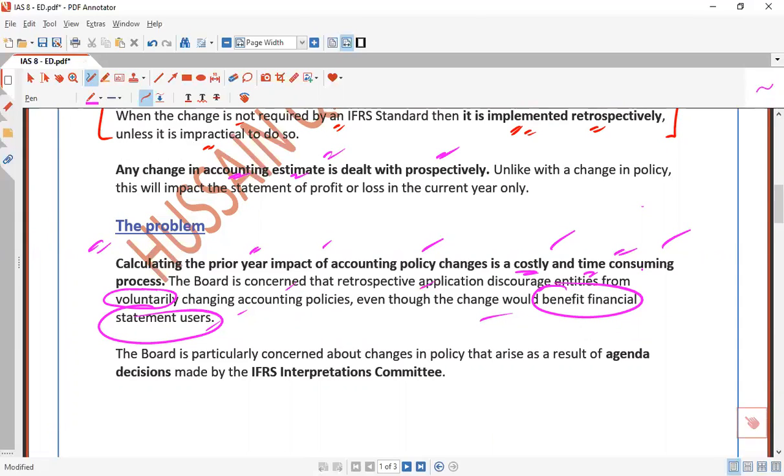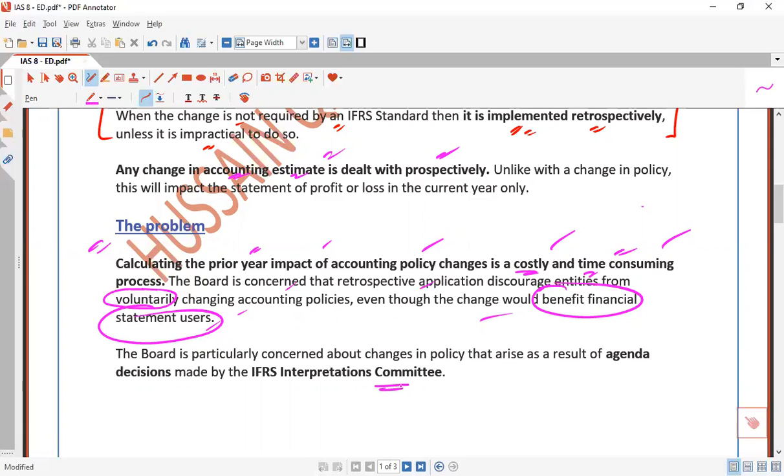So this problem area, this statement is important, was highlighted by some stakeholders who approached the International Accounting Standards Board and the International Financial Reporting Standards Interpretation Committee. For example, a group of companies or a group of industries make an application and submit it to the IFRS committee to resolve this issue.